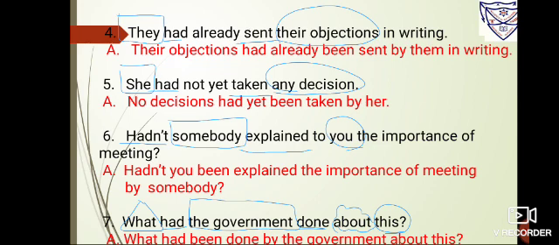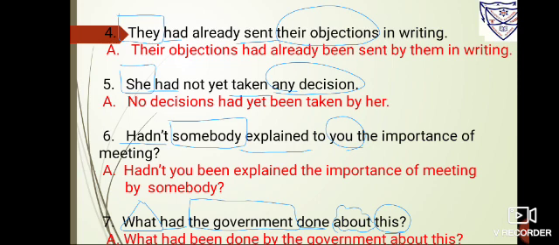Number 5, she had not yet taken any decision. So she is the subject, you have to box it. Had taken is the verb, will underline it, and any decision is the object, will circle. Not is the negative word, and yet is the adverb that shows time. So any decision is the object that you're going to bring ahead.